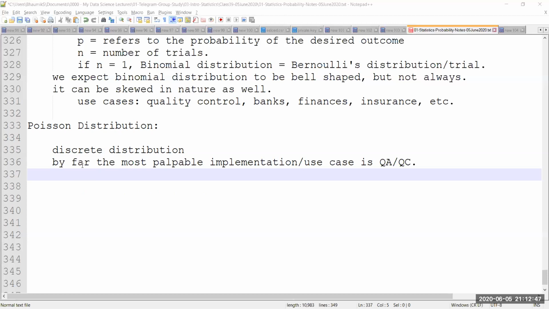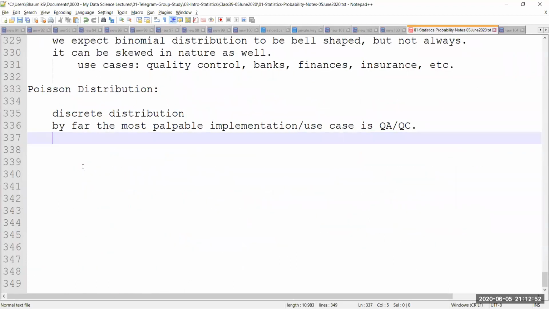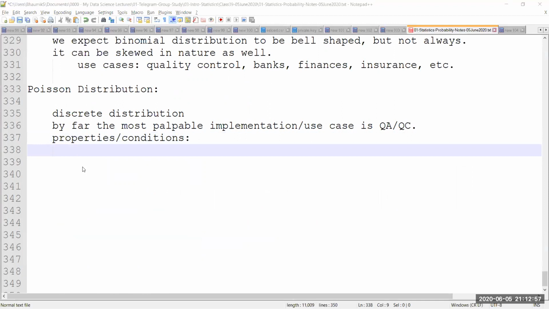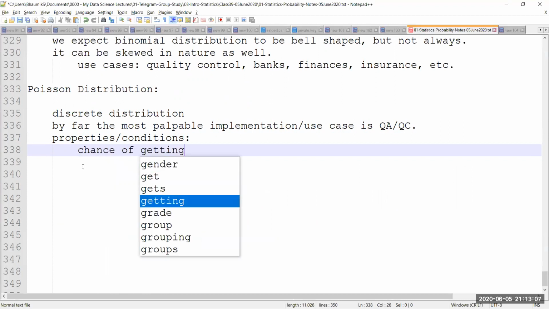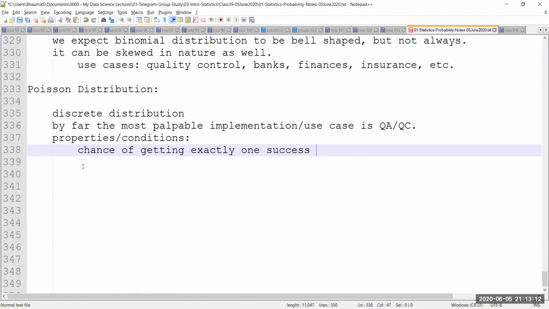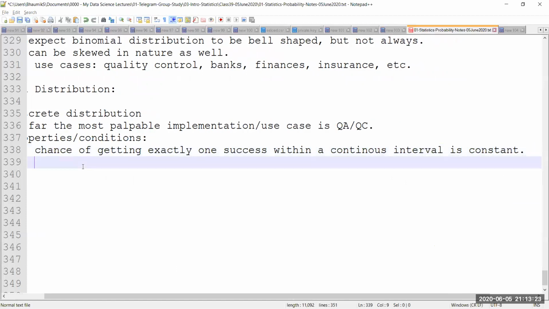Now, similar to the binomial distribution that we have already seen, this also has a few properties or conditions. So I'll again write the properties. The first property is that the probability of getting exactly one success within a continuous interval is constant. Let me explain what I mean by this.